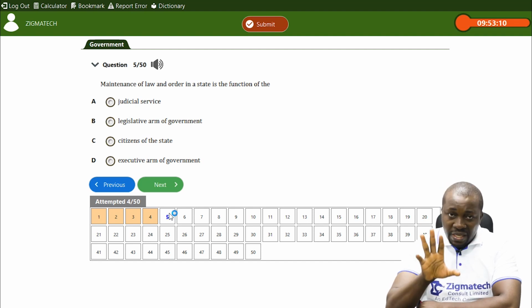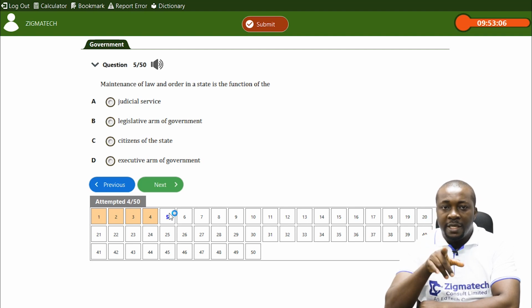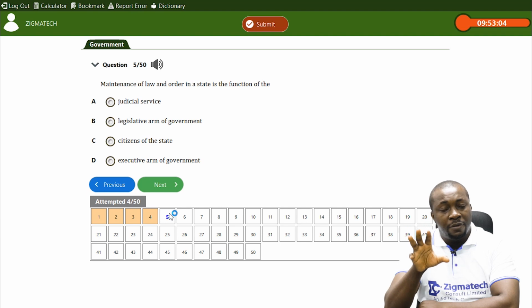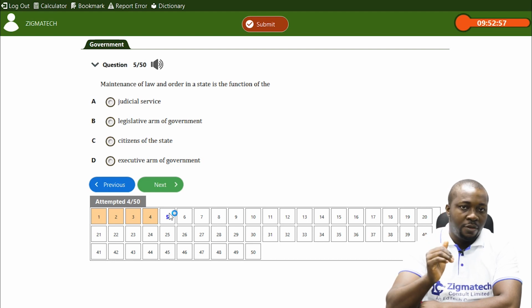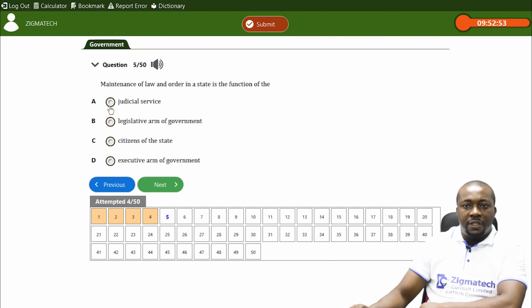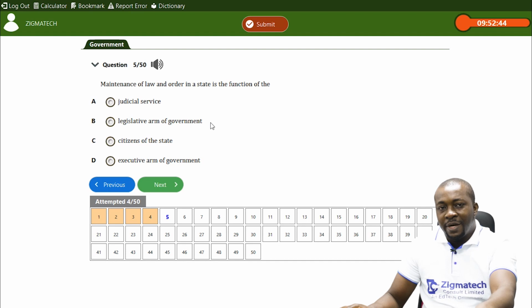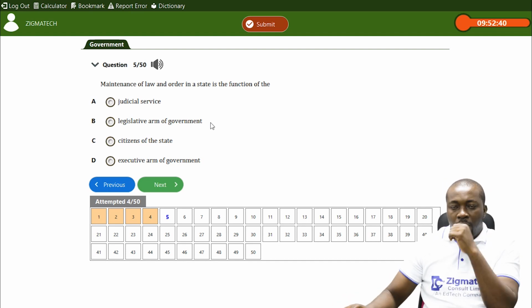Now, who maintains law and order? In most cases, you use enforcement agencies to maintain law and order. You use those that implement laws to maintain law and order. So the judicial service does not maintain law and order. The legislative arm of government only makes laws, but will not maintain law and order because they are not involved in the implementation and enforcement.